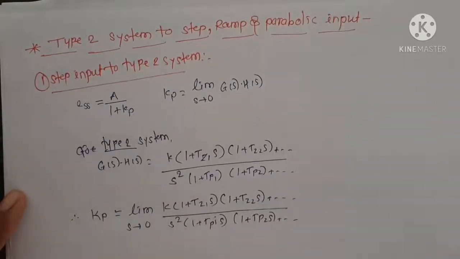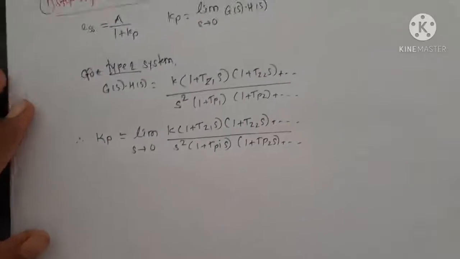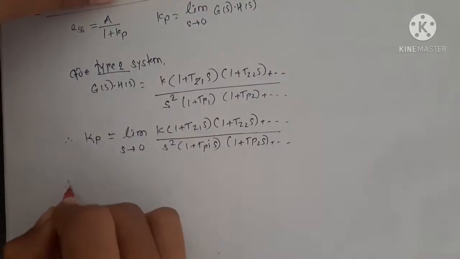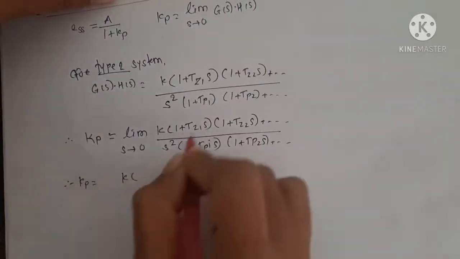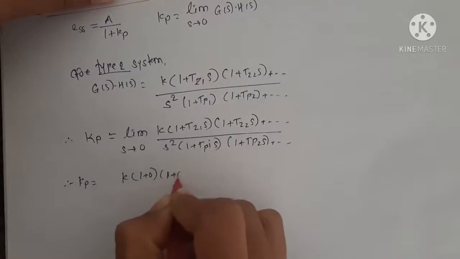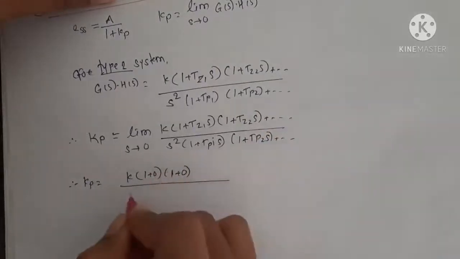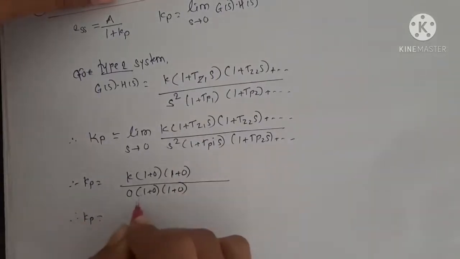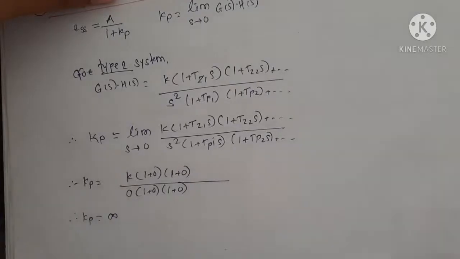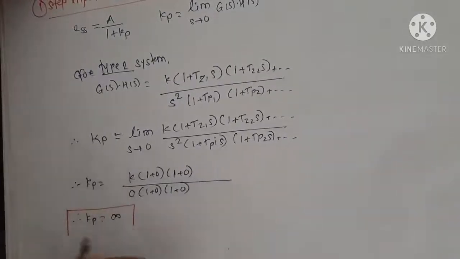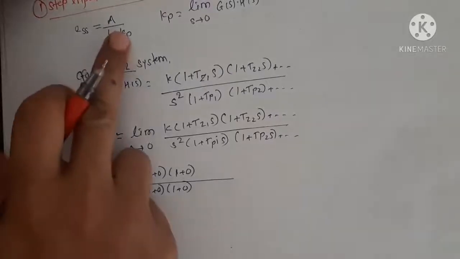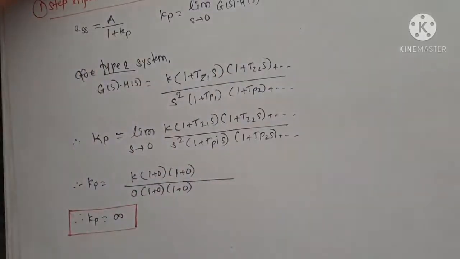So apply limit. Applying limit means put the value of S. After putting the value of S, we get Kp equal to K, it will become (1 plus 0)(1 plus 0), because here S is present, it will become 0. Therefore as 0 is present at the denominator, it will become infinity, because we have seen if 0 comes at the denominator, the value will become infinity. Therefore Kp is infinity.